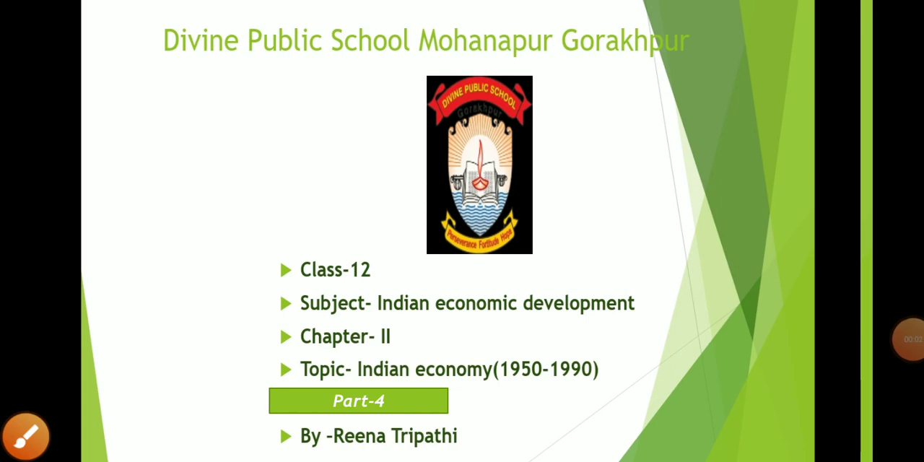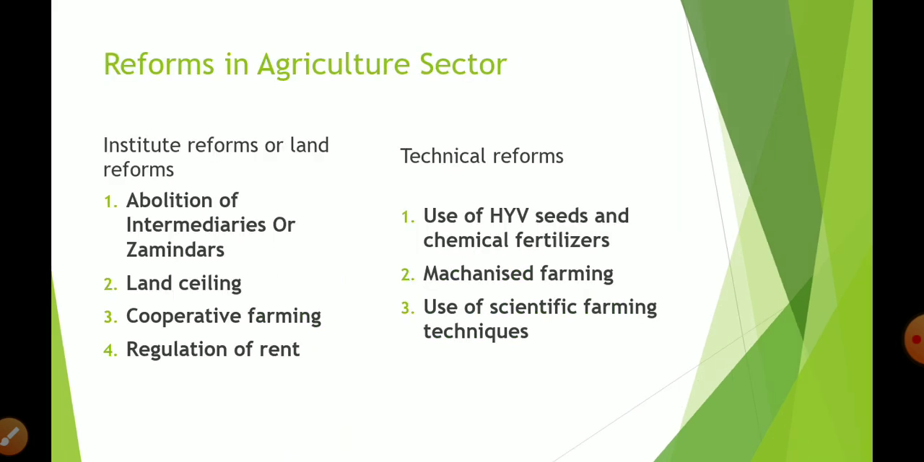Hello student. Today again I am going to start chapter 2nd topic Indian economy from your book Indian Economic Development. In this video we are going to discuss all the policies or reforms taken by the Indian government for the improvement of the agriculture sector. Now on the eve of independence from the Britishers, we get a backward and stagnated agriculture sector.